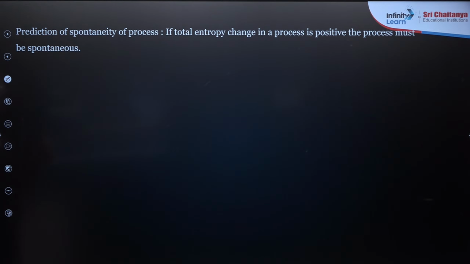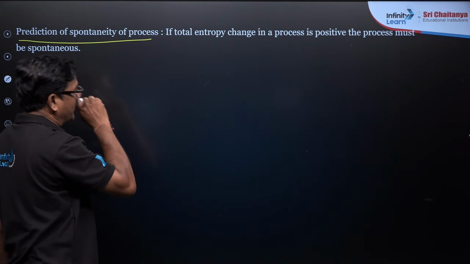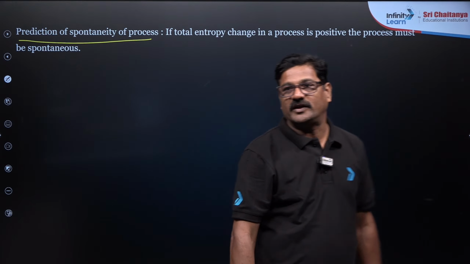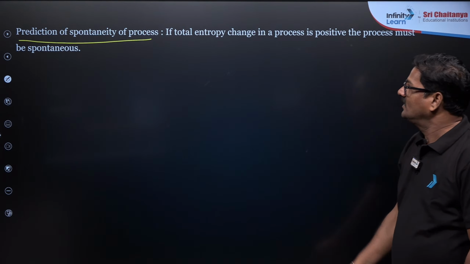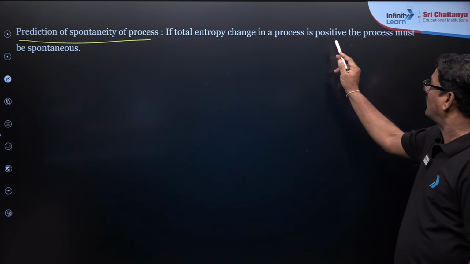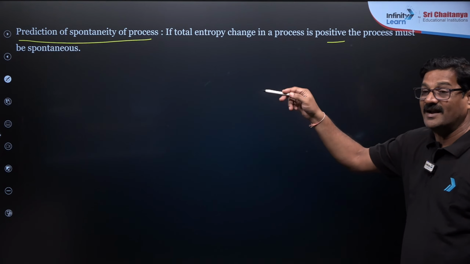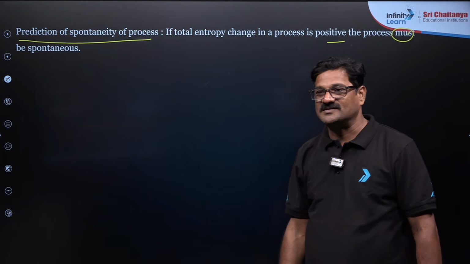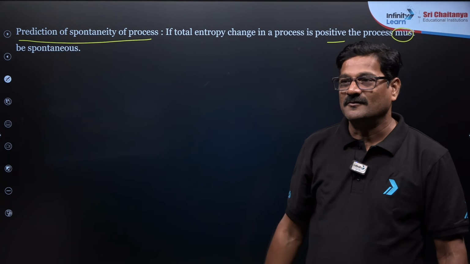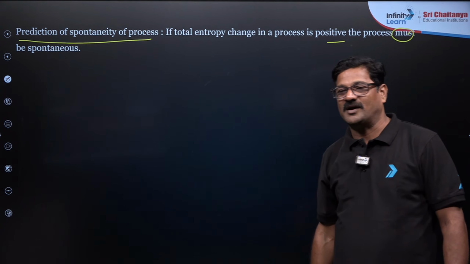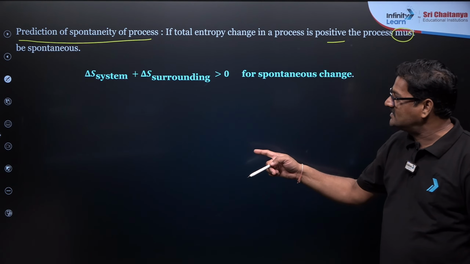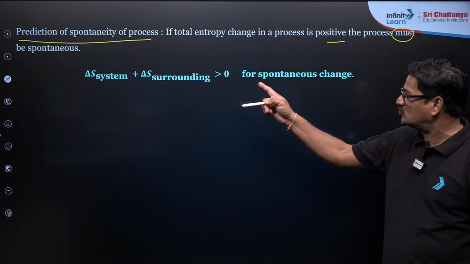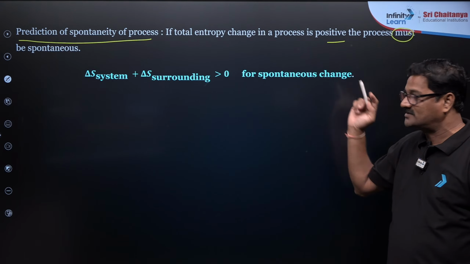Moving ahead, the prediction of the spontaneity of the process, that is important. If the total entropy change in the process is positive, then the process can be spontaneous. You can't say it must be spontaneous, it can be spontaneous. The entropy change of the system and the surrounding should be greater than 0 for a spontaneous change.